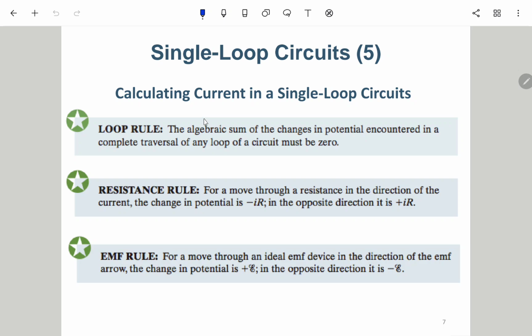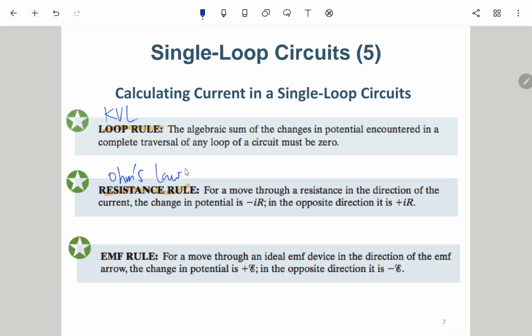Here in the textbook, it summarizes 3 highlights. One is called the loop rule. For the loop rule, I usually, or even always, call it KVL. It says the algebraic sum of the changes in potential encountered in a complete traversal of any loop of a circuit must be 0. That is, when you go around a loop from one node, you must get the signs right, and after a full circle the sum must equal 0. And then the resistance rule is nothing but Ohm's law.